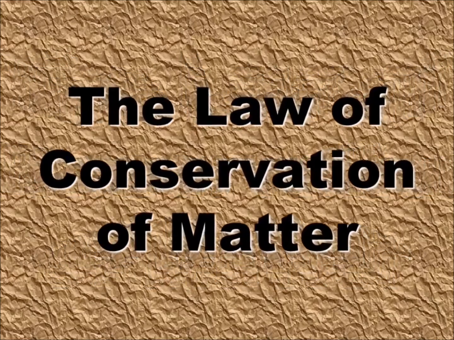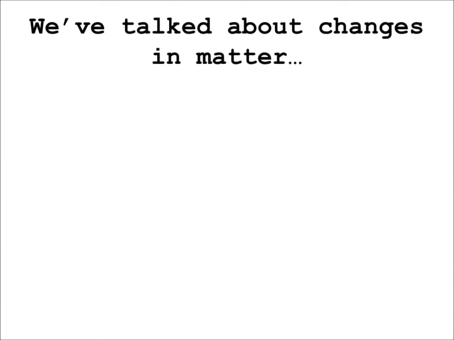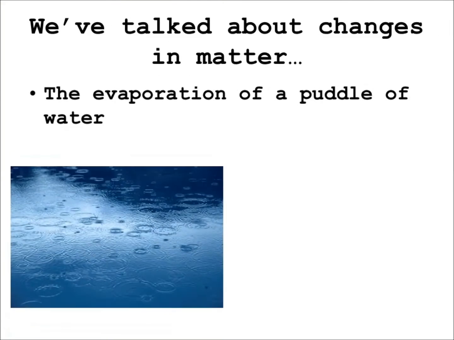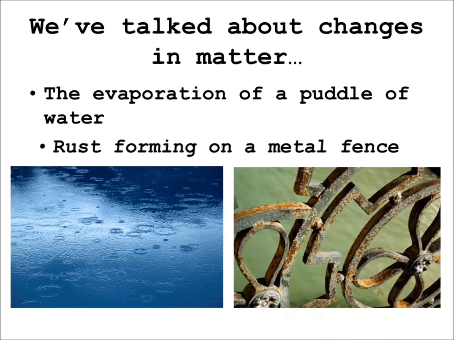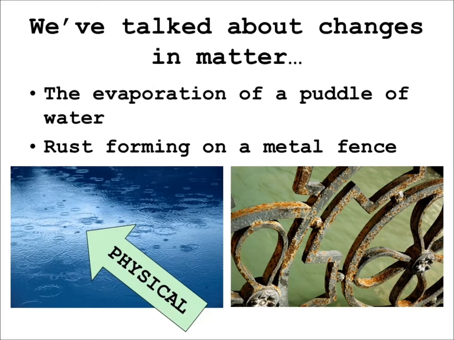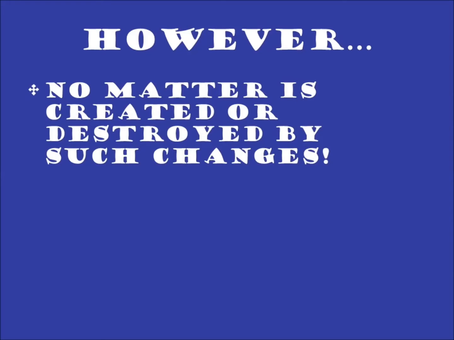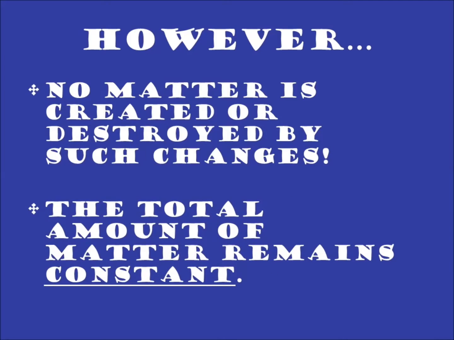So we're getting ready to study the law of conservation of matter, otherwise known as the law of conservation of mass. We've talked about changes in matter, for example, the evaporation of water, or a puddle of water, or the rusting formed on a metal fence. This one's going to be physical, so evaporation of water is physical, and rusting would be an example of chemical. However, in both of these examples, no matter is created or destroyed by any changes. In other words, the total amount of matter remains constant.